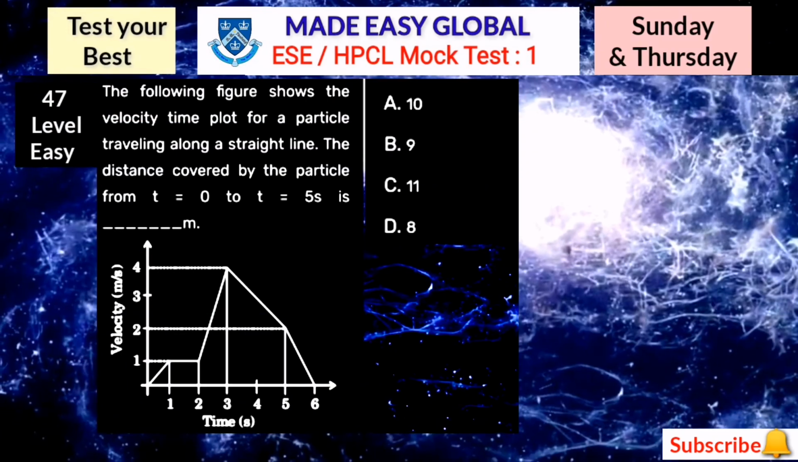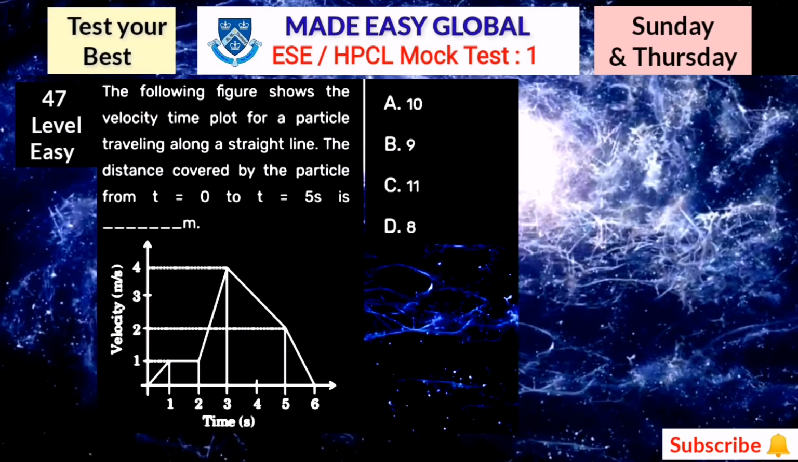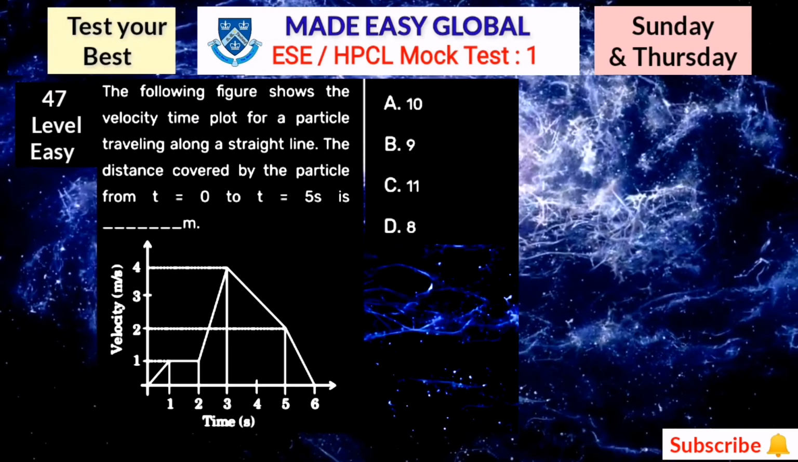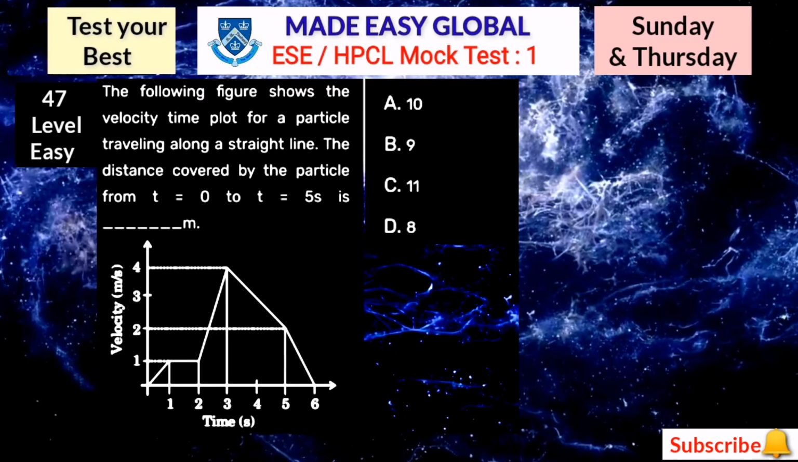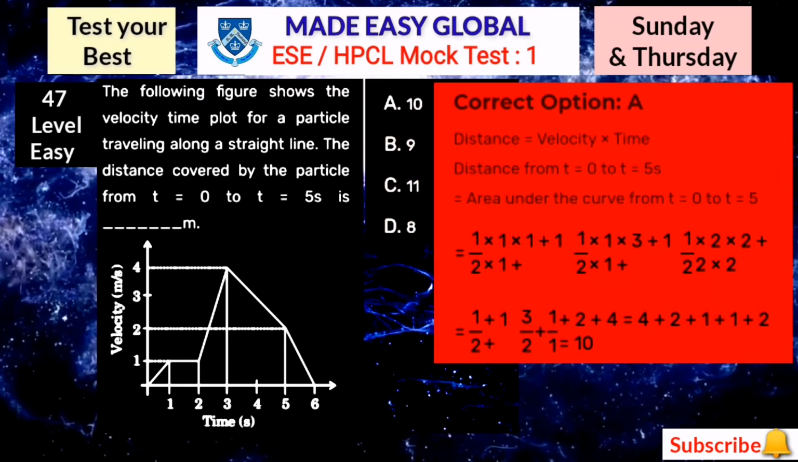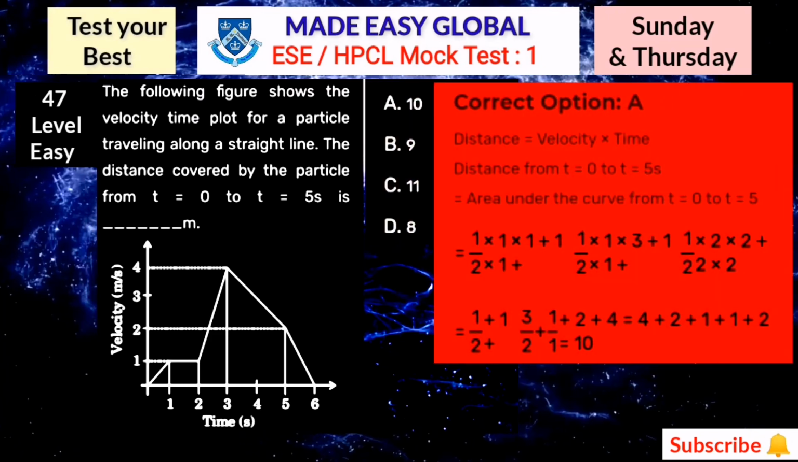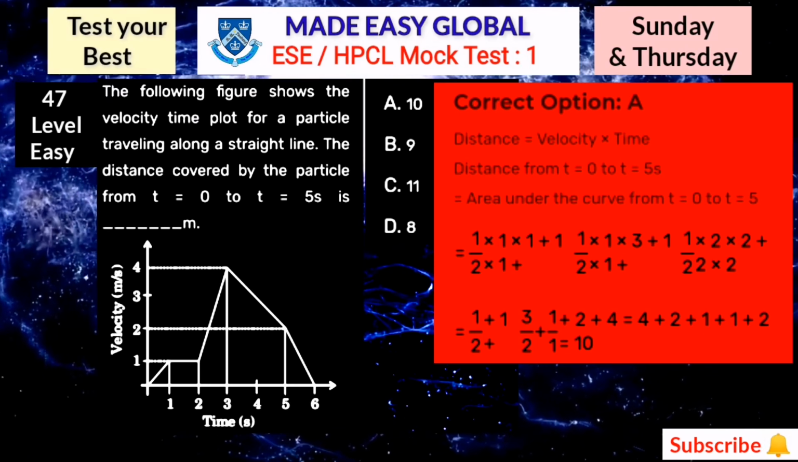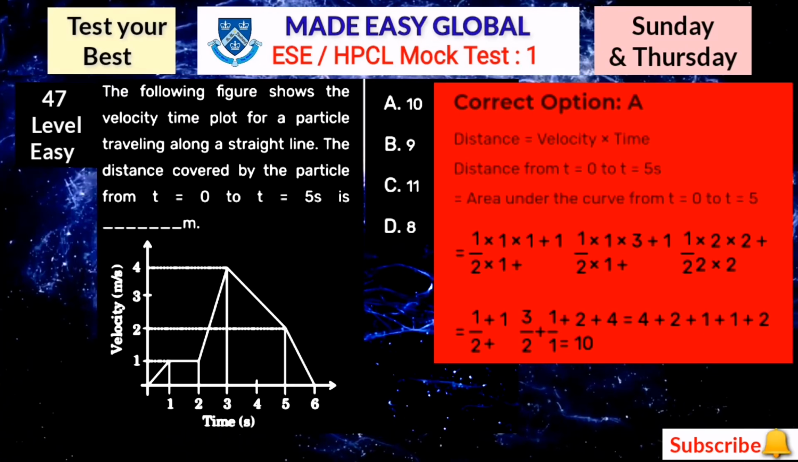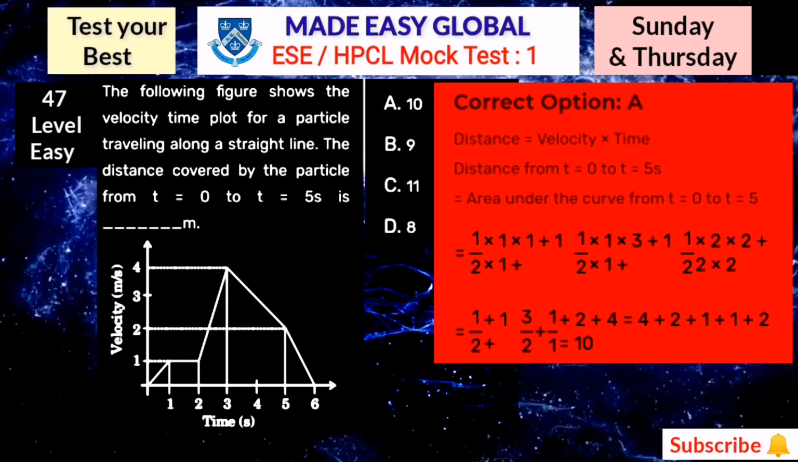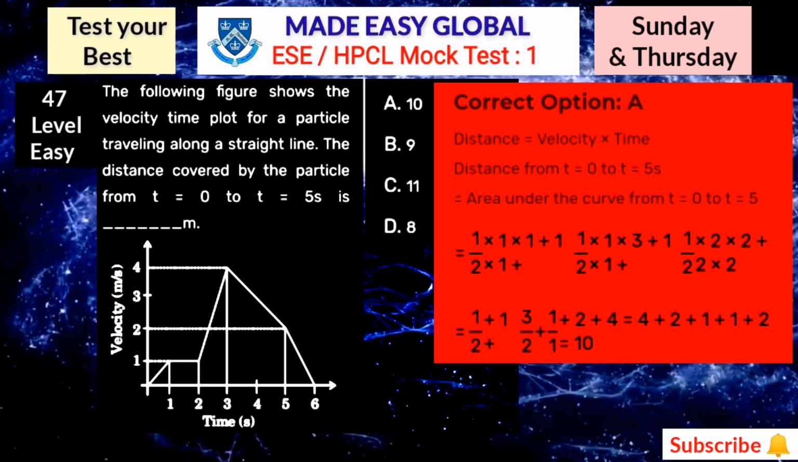Now the next question is question number 47. The following figure shows the velocity time plot for a particle traveling along a straight line. Here you just have to calculate the area of the diagrams. So you'll get this answer. Option A is correct, which is 10. So these types of questions are also asked 2 to 3 times in the examination.